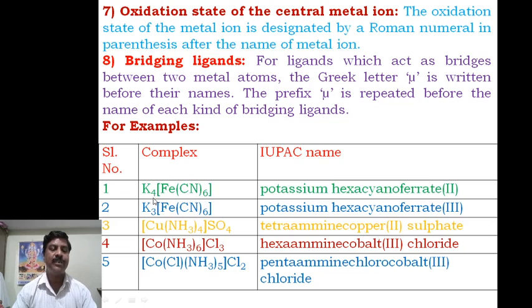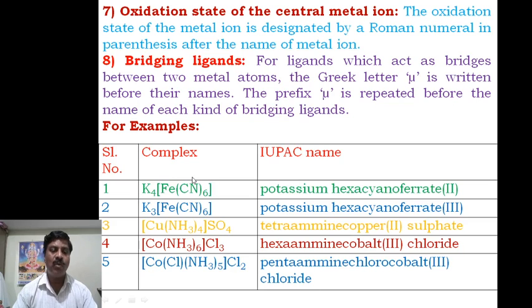Name the cation first, so you write potassium. It should not be written tetrapotassium, you just write potassium. The name starts with a small letter, potassium, and the first word is over. Then the second word is the anion, the coordination part.